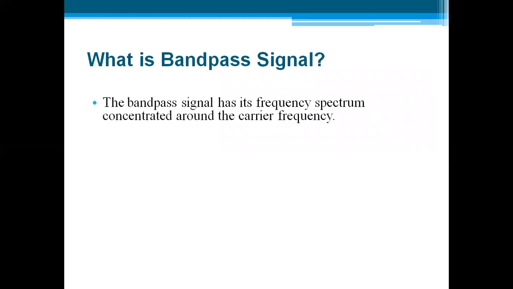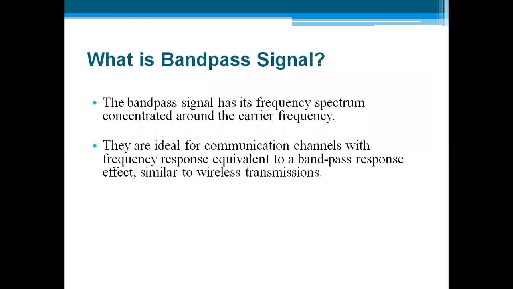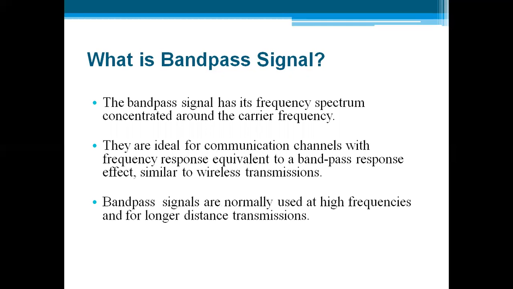The bandpass signal has its frequency spectrum concentrated around the carrier frequency. They are ideal for communication channels with frequency response equivalent to the bandpass response effect. Similarly to wireless transmission, bandpass signals are normally used at higher frequency and for longer distance transmission.